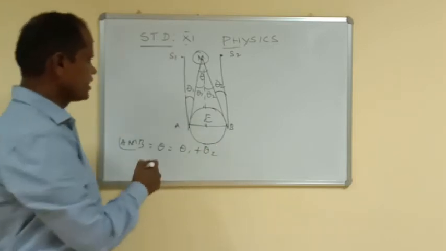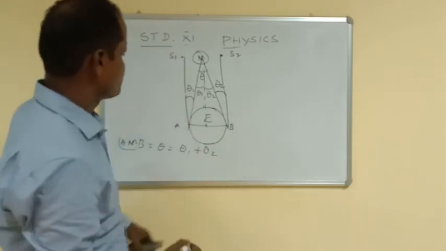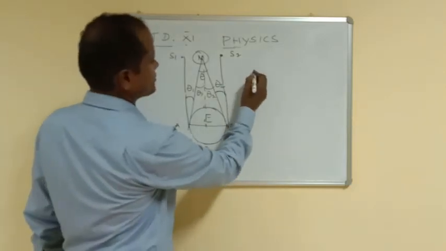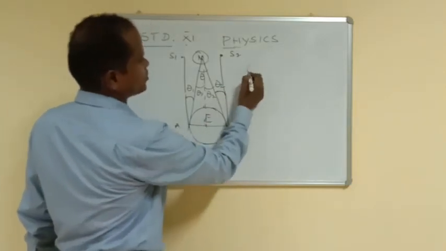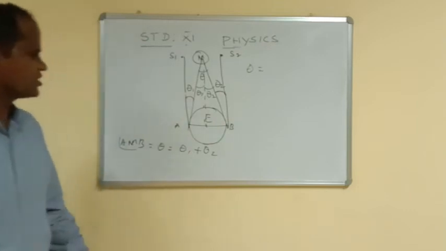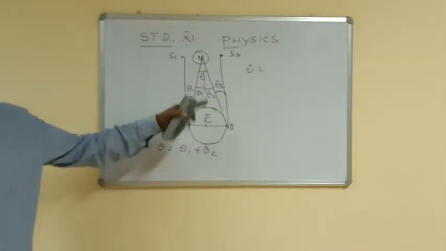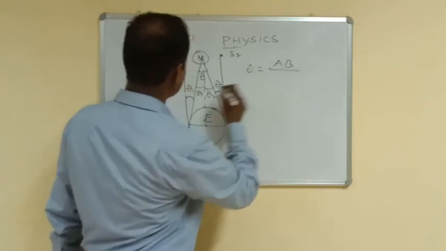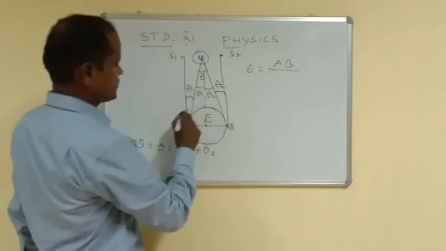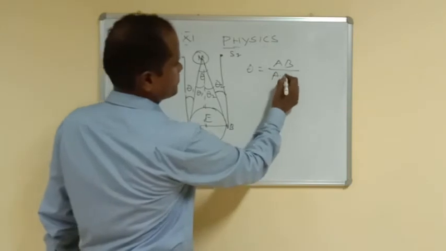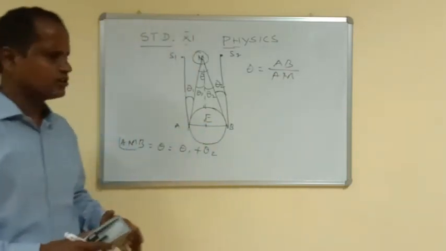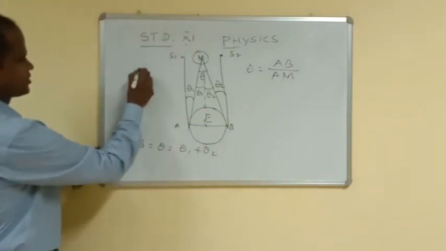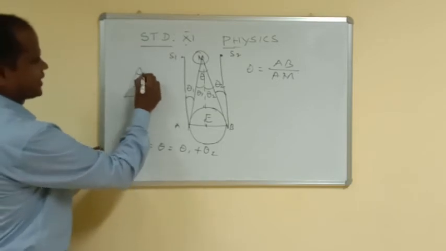Next, now we can write what AB is. Theta is equal to opposite side by hypotenuse. So AB by AM. Already you have seen, suppose this is a very narrow angle.